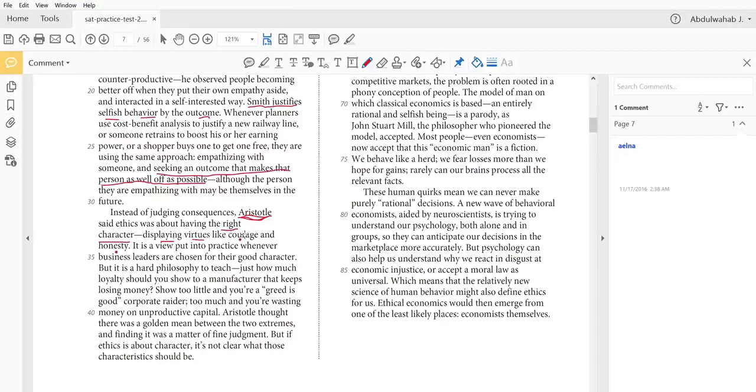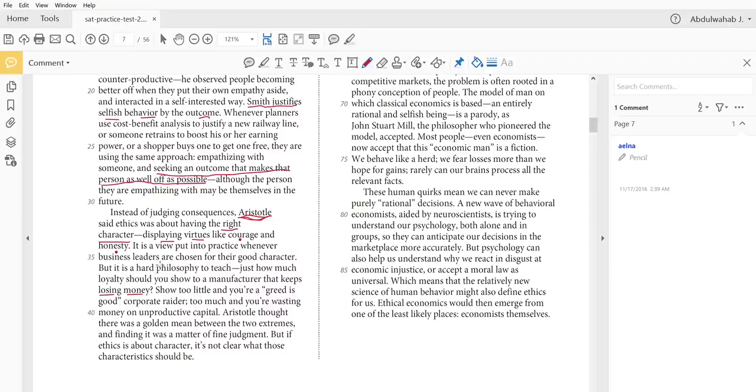It is a view put into practice whenever business leaders are chosen for their good character. But it is a hard philosophy to teach. Just how much loyalty? So, the writer here is trying to tell us that this philosophy is hard to implement and hard to teach. Just how much loyalty should you show to a manufacturer that keeps losing money? I mean, if you're loyal to a certain product, you always buy it, or you're loyal to a certain manufacturer or producer, but he keeps on losing money. How loyal should you be to that person?